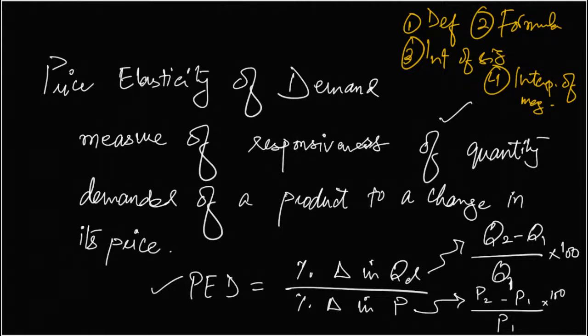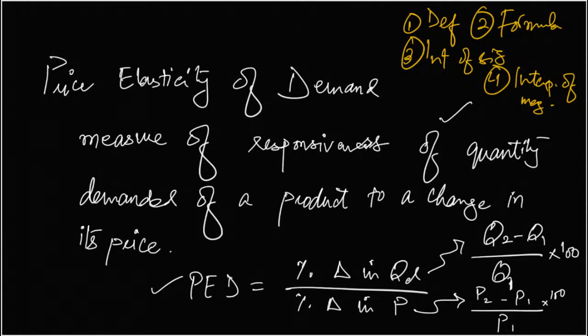If the price of the product changes, by how much would the quantity demanded change? The quantity demanded responds to a change in price, and when I measure how much it responds, that measure is called price elasticity of demand.